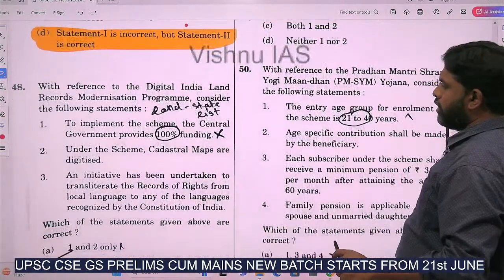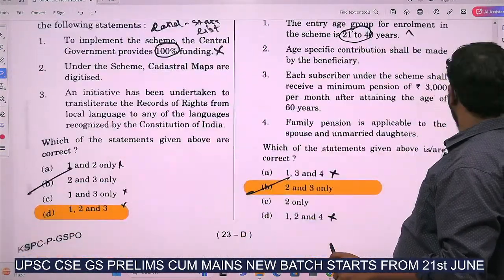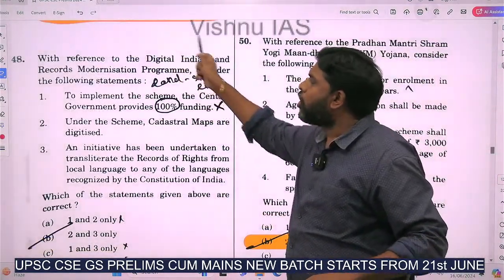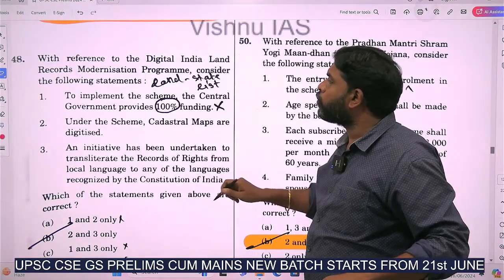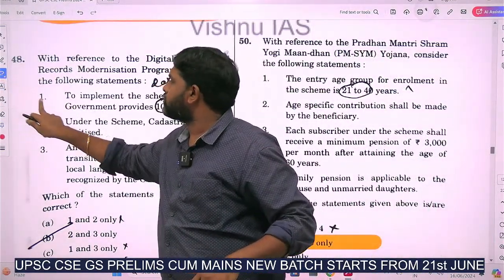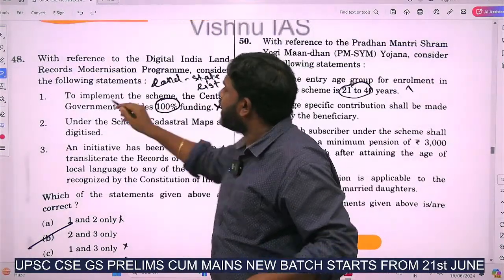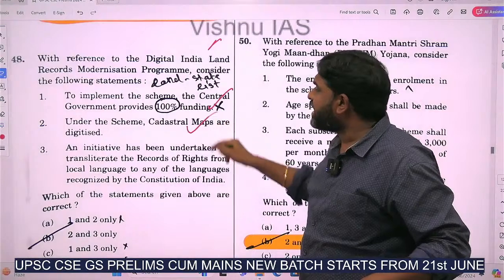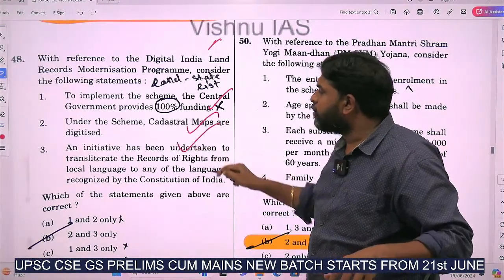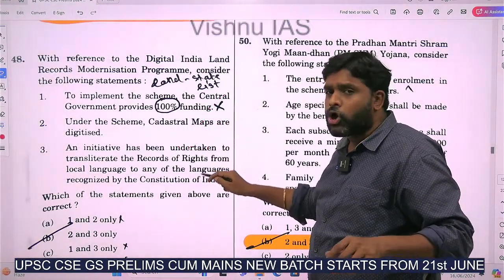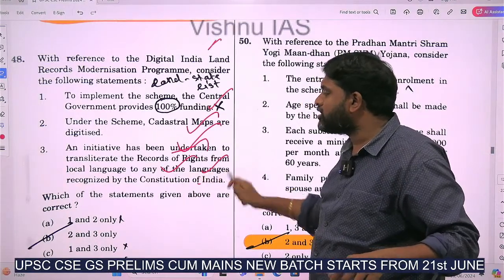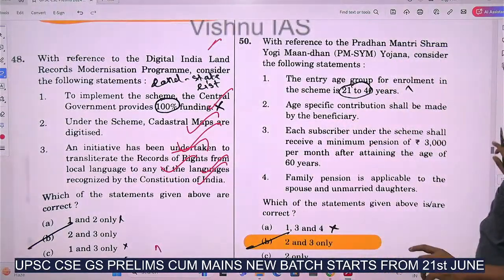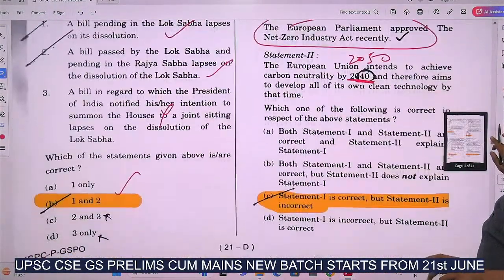Question 48. With reference to Digital India land records modernization program, consider the following statements. To implement the scheme, the central government provides... Yes, cadastral maps are digitized. An initiative has been undertaken to translate the records of rights from local language to any of the languages recognized by the Constitution of India. So the answer is 1, 2 and 3. That was the 48th question. The 49th question is an easy question.